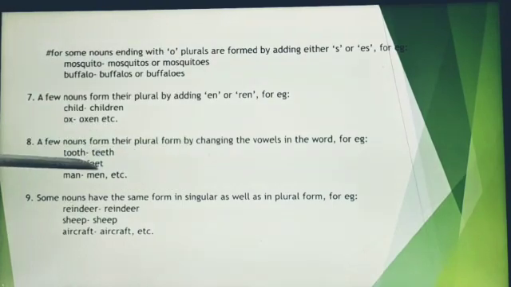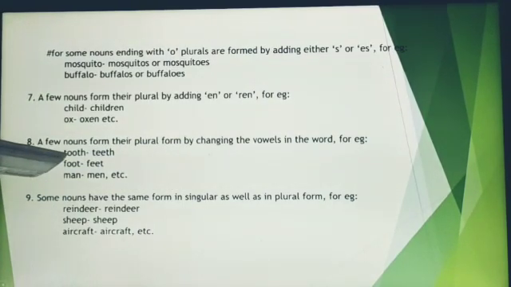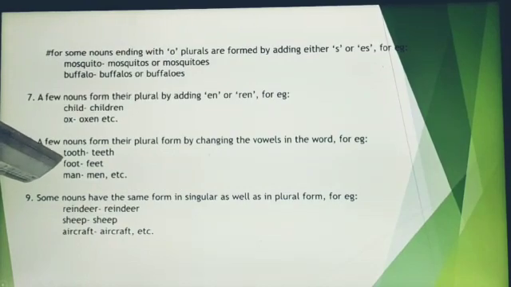For example, tooth, teeth. So here you see they change the vowels in this word. The vowels are double o. Such type of words do not usually follow any rule to convert into plural form. These are some exceptions like tooth, teeth, foot, feet, man, men.